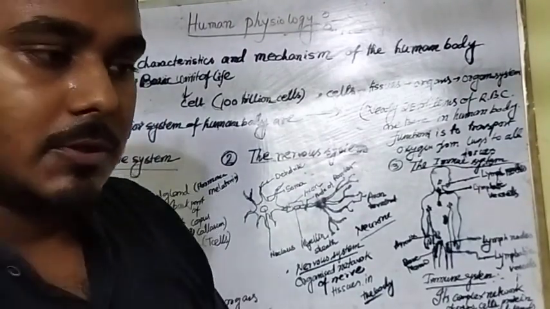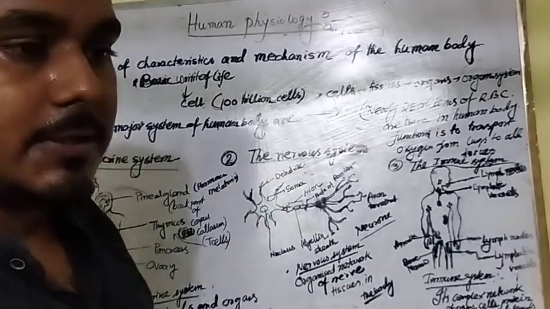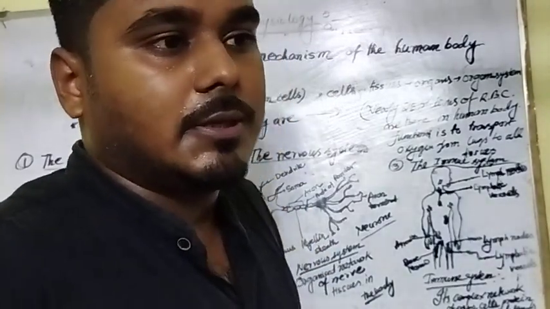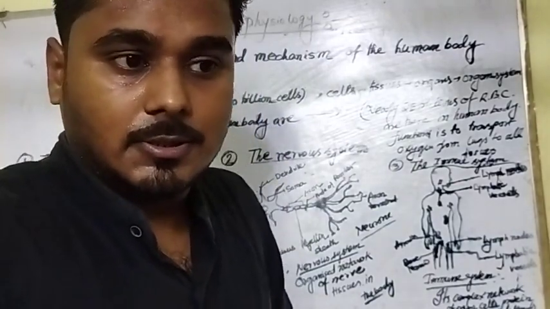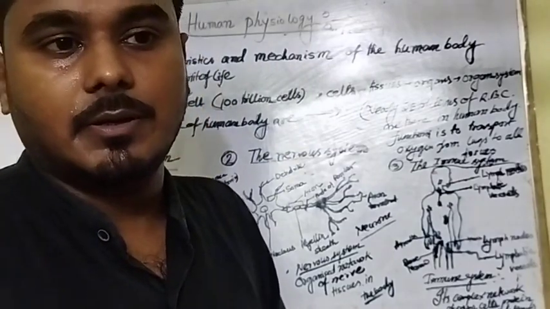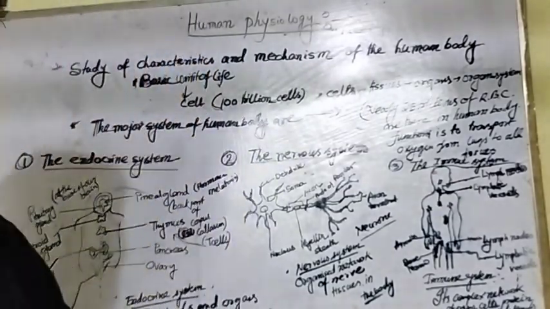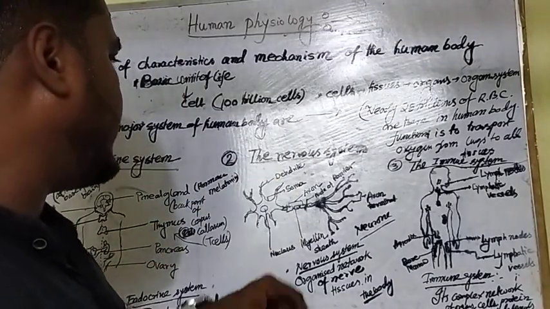So you can see the diagram. It is a diagram of neurons. What are neurons? In the human body, there are nearly 200 to 400 billion neurons. Neurons are the basic unit of brain nerve cells. In the neuron, you can see I have drawn and identified the dendrite and nucleus.